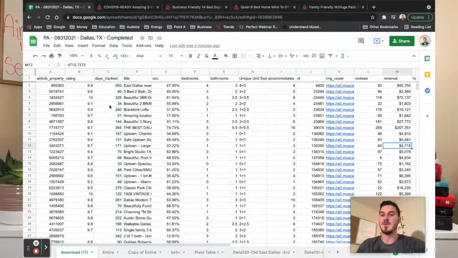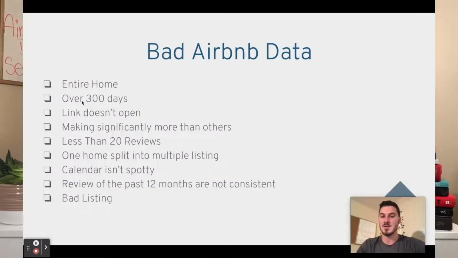A listing that's been up for 365 days is amazing. It's great data because it's the entire annual revenue, and we need the annual revenue to be able to put it up against our annual expenses. That's something I probably should have mentioned right off the bat. When they're tracking throughout the entire year, it's going to get the annual revenue. Otherwise, we're taking only part of a year of revenue against a full year of expenses, and the math is obviously wrong when you do that, okay?